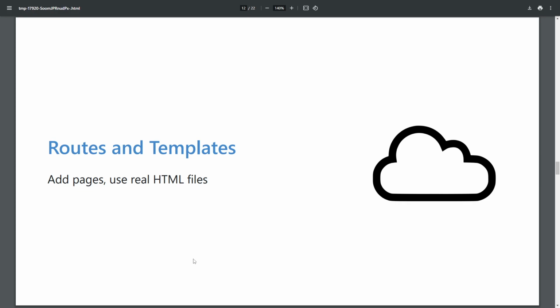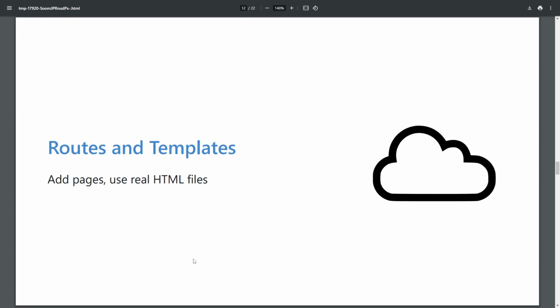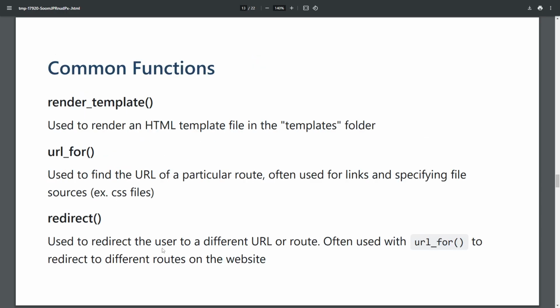So how do routes and templates work? This is kind of the bread and butter for how we're going to be working with Flask. Very quickly, we'll go over some common functions that you'll need to know when you're using Flask. We use the render_template function to render an HTML template in the templates folder. So if we go back, we may have this home.html page. We would pass that into render_template to actually get the HTML of the page.